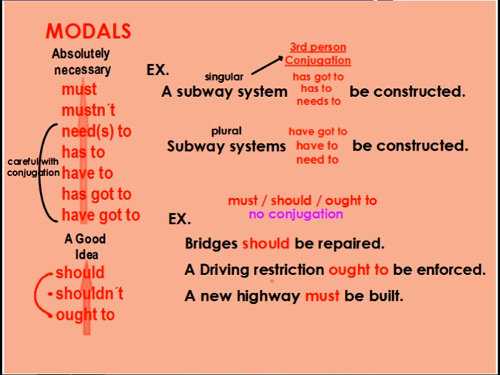That's singular, but it doesn't matter because I'm using ought to. A driving restriction ought to be enforced. Or a new highway, again, singular, but when I use must, it's always the same. A new highway must be built, okay? So basically, only with these modals do you need to think about conjugation for the third person. And the other ones, you don't need to worry about.